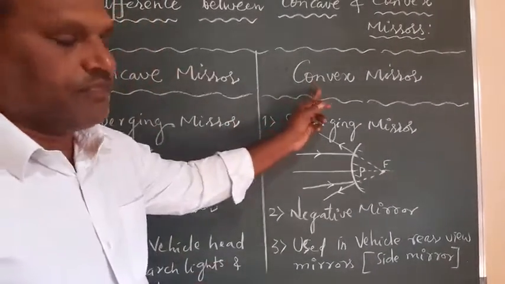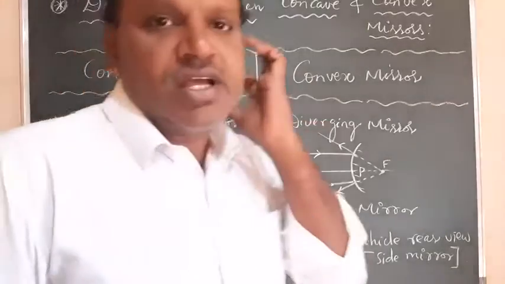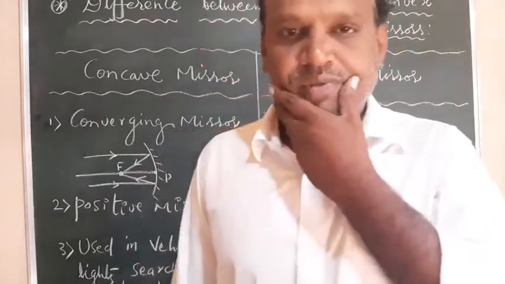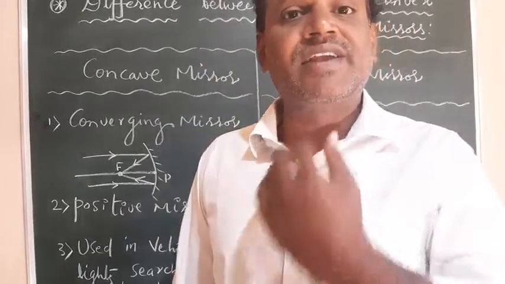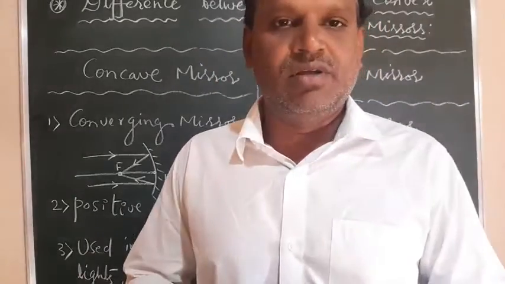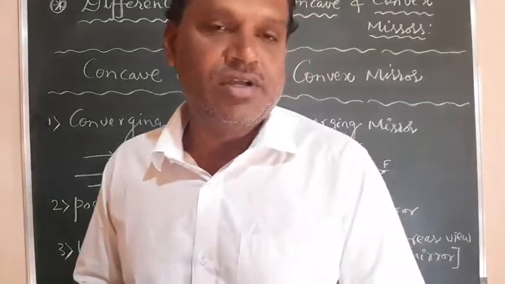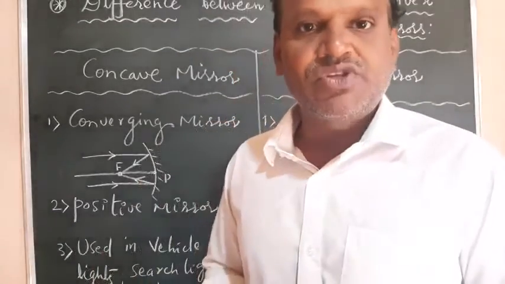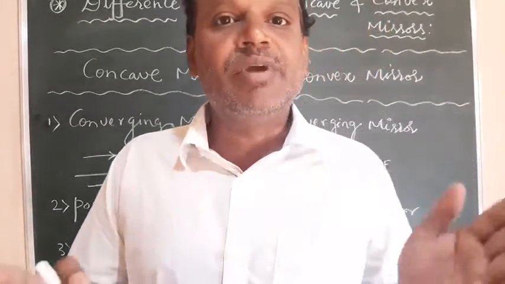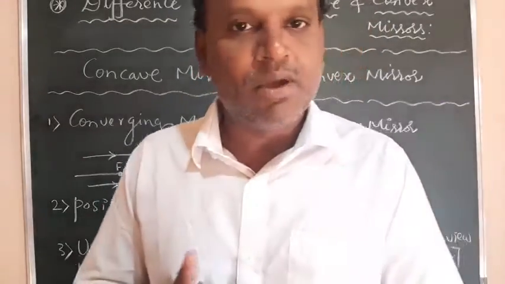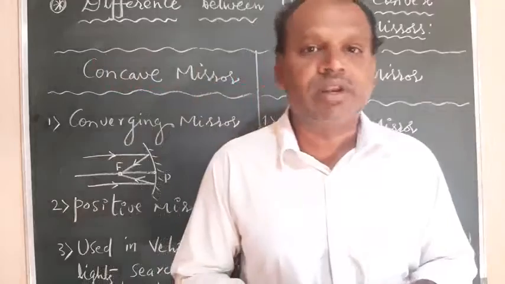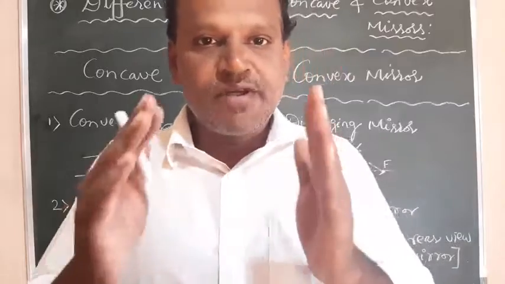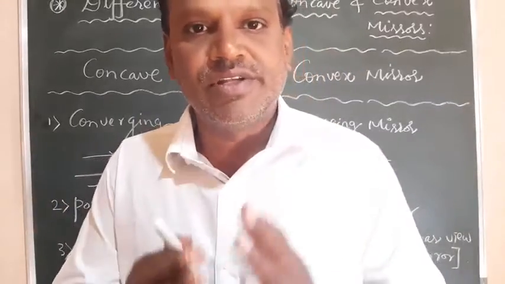Concave mirror, convex mirror. So the concave mirror is a converging mirror. What do we mean by that? Whenever light rays are incident on the concave mirror, after interaction with the mirror, the light rays are reflected and they make an intersection at a point. They come closer and intersect at a point. Because of that, they are called converging. Converging means they are coming closer. So after reflection from the mirror, the reflected rays come together and intersect. That is why it is called a converging mirror. I drew a ray diagram just as an example. So converging means after reflection the rays come closer.